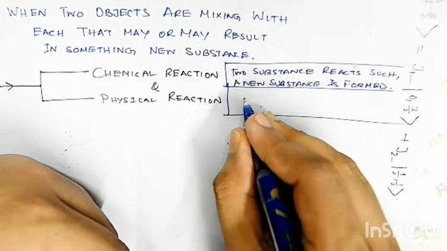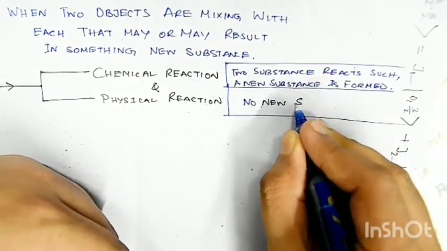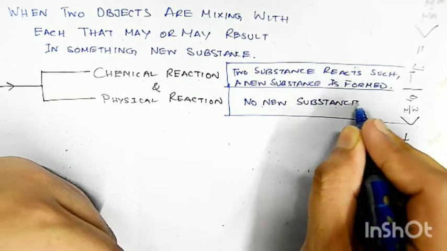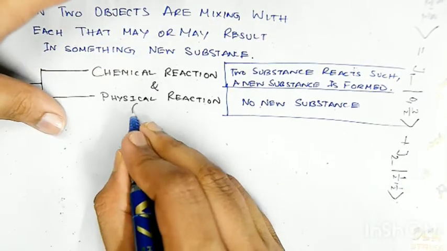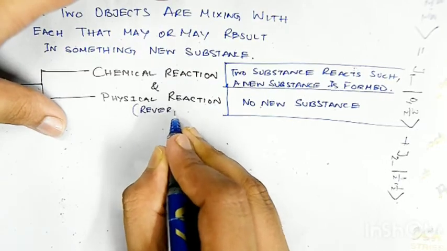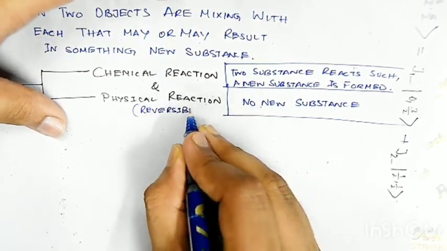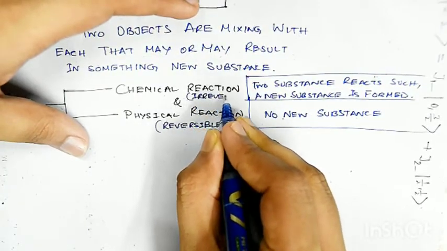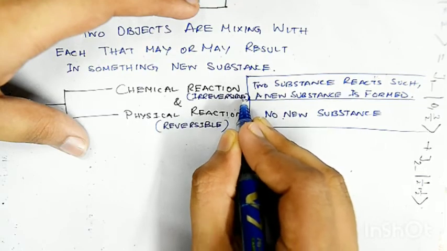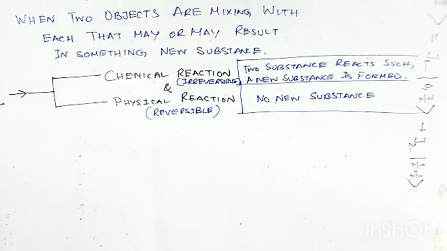Whereas in physical reactions, no new substance is formed because of this mixing. So chemical reactions cannot be reversed back to their initial states, but physical reactions can be reversed back. Clear? So physical reactions are called reversible, and chemical reactions are called irreversible. Clear? So these are the basic things we need to study at first.